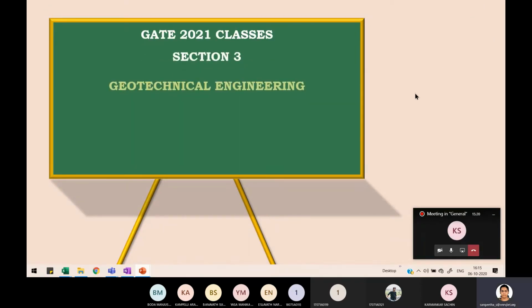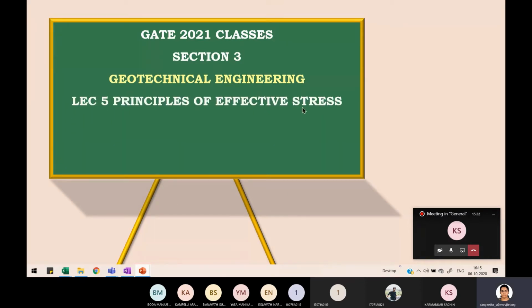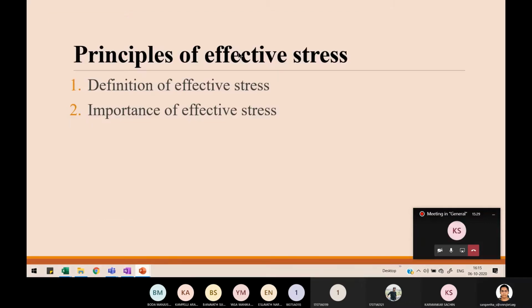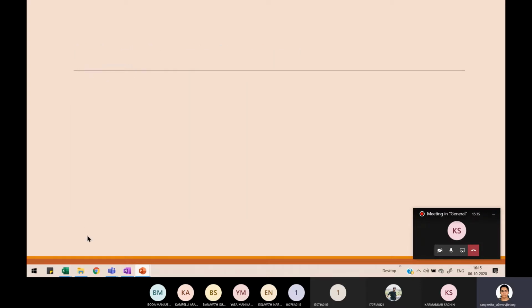So in today's session, we will be discussing principles of effective stress. Fine. So what are the two important principles of effective stress? Before that, let us see what is effective stress.